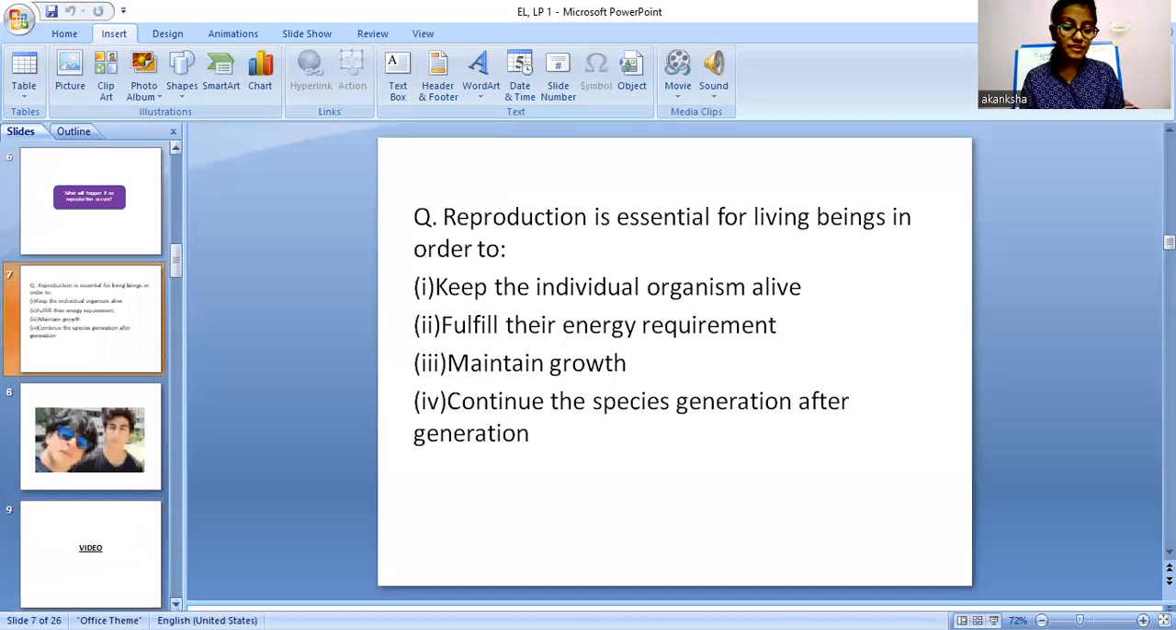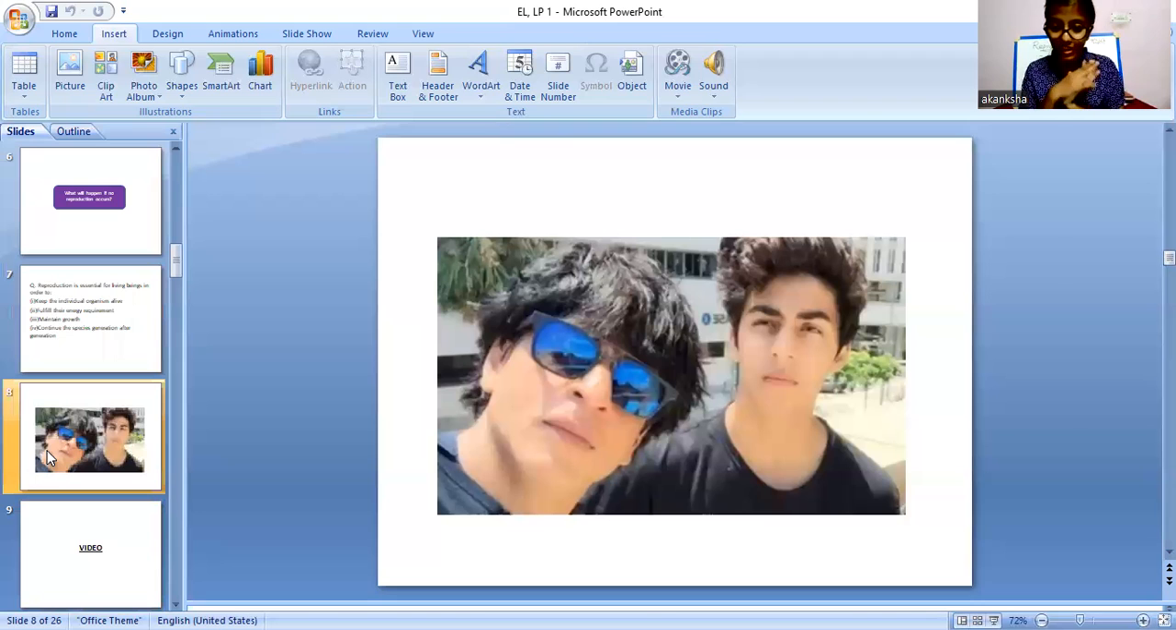Okay, so now, you all must be very excited when you see some celebrities that you like, right? So now we will do a little activity. We will move on to our next slide. Here you can see two celebrities and you have to name them. First is Shah Rukh Khan, the one wearing the specs like me, though the specs are not the same. And second, I think his name is Aryan. This is Aryan Khan and this is Shah Rukh Khan.